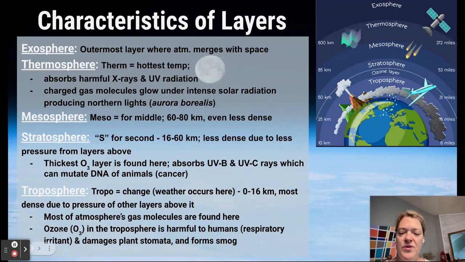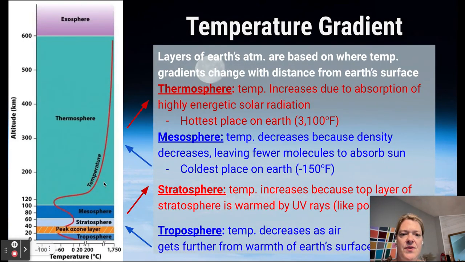There is some ozone found in the troposphere, which is extremely dangerous to us. So there's tropospheric ozone. That's bad. There's stratospheric ozone. That's actually good. So you should know the difference between the two. And this tropospheric ozone can form really bad smog, which is extremely harmful to us and can hurt people that have respiratory issues. Okay, all right, so that's what you need to know there.